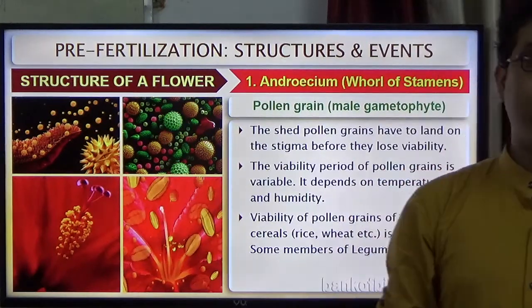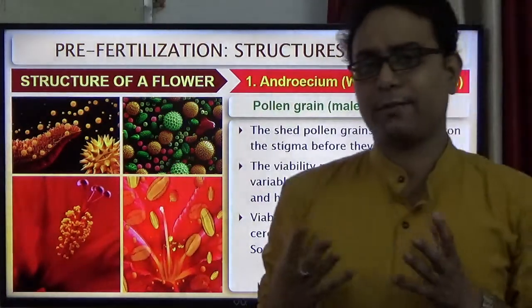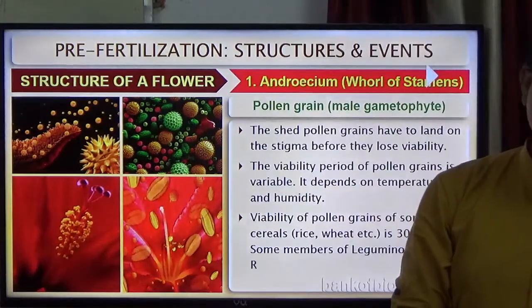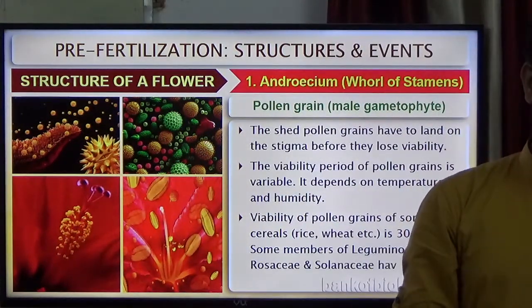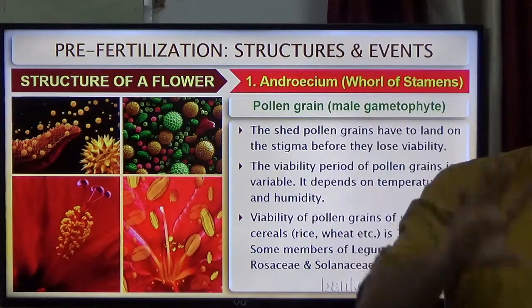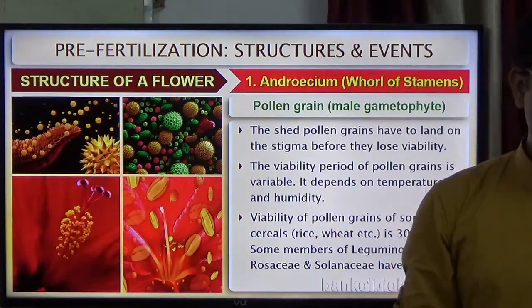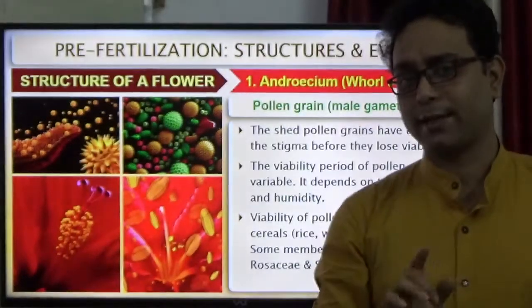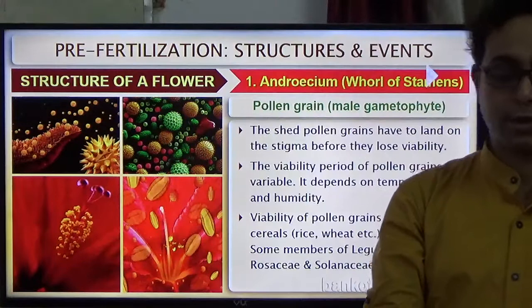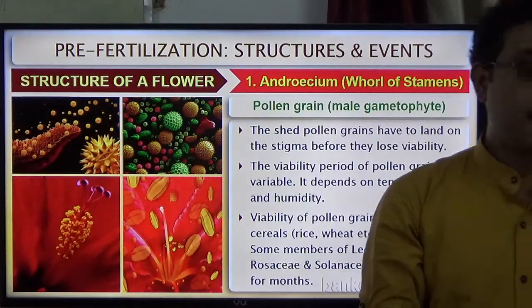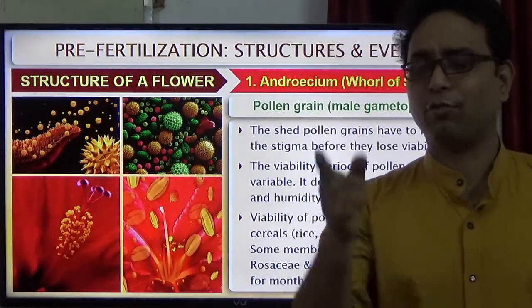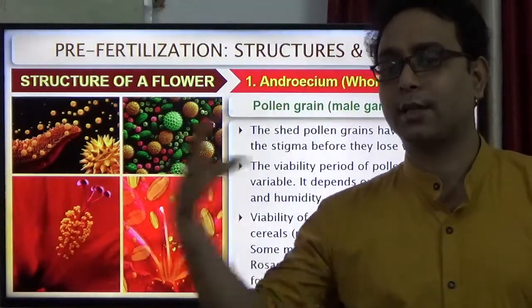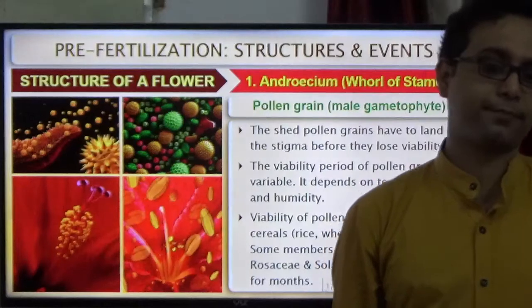But some members of the leguminous plants, like the pea and the beans, also some Rosaceae and Solanaceae plants, have a different pollen viability. This is very important, three parts are there. It is also important for your NEET question. Their viability lasts for months, but in monocotyledonous plants, pollen grain viability is generally 30 minutes.